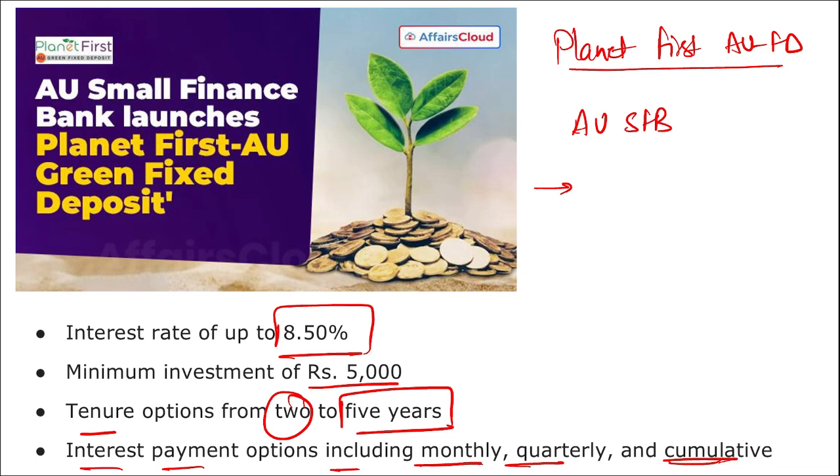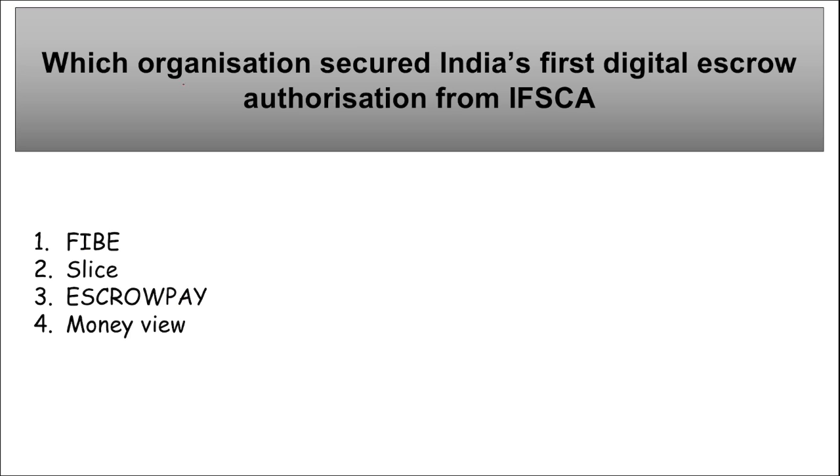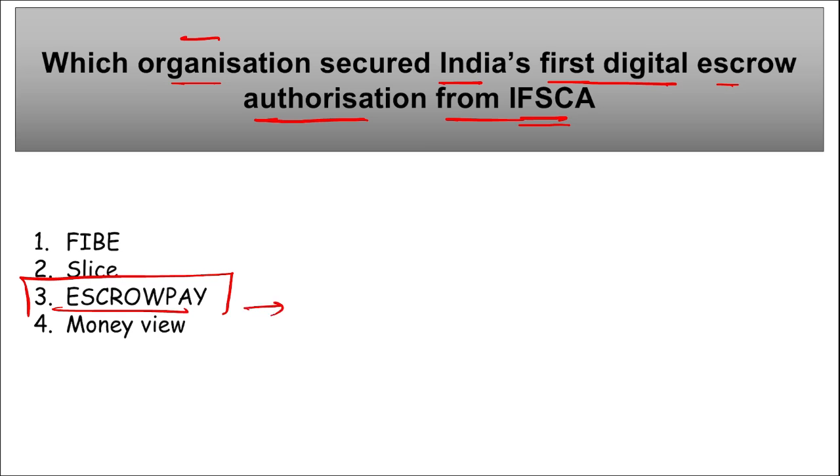Right? Next is, which organization secured India's first digital escrow authorization from IFSCA? I repeat, which organization has secured India's first digital escrow authorization from IFSCA? Which is it? It is Escrow Pay. This is a leading digital escrow platform and it has secured India's first digital escrow regulatory fintech authorization from International Financial Services Centres Authority, that is IFSCA. Where is this IFSCA located? It is in Gandhinagar, Gujarat.